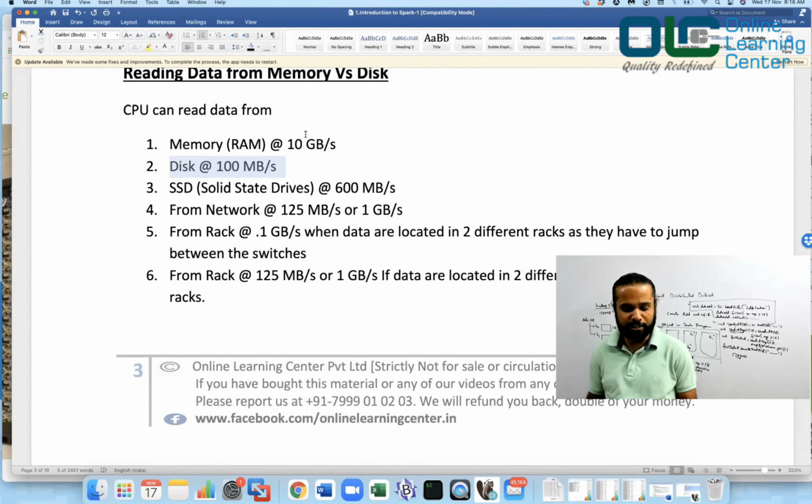Okay, nobody would be asking you this question in the interview, can you tell me at what speed the data is read if it is there in the memory? Nobody would be asking you. It's just for your knowledge that you should understand, if the data is in memory, then it would be faster. If the data is on disk, then it would be a little slow. If the data is on SSD, then it would be faster than disk but slower than memory, and so on.